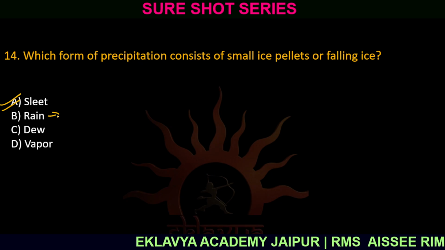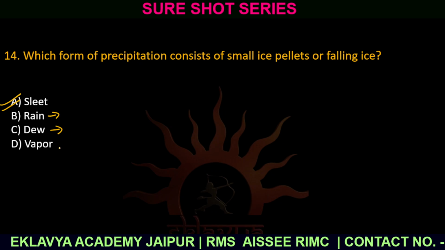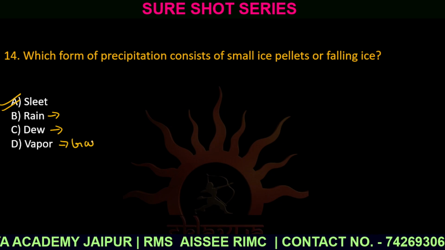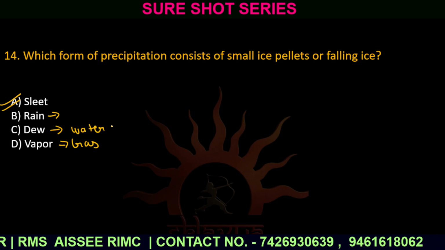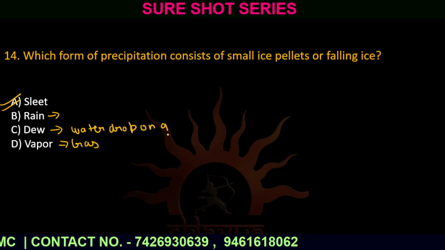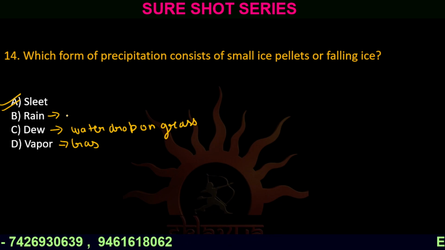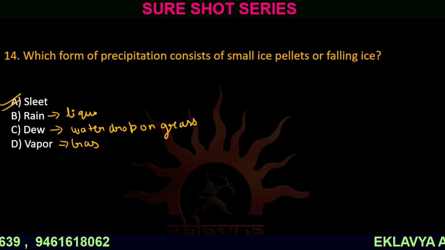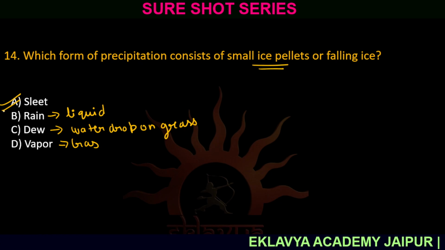Rain is in liquid form, dew are water drops on grass, and vapor is gas. Ice pellets is option number A, sleet.